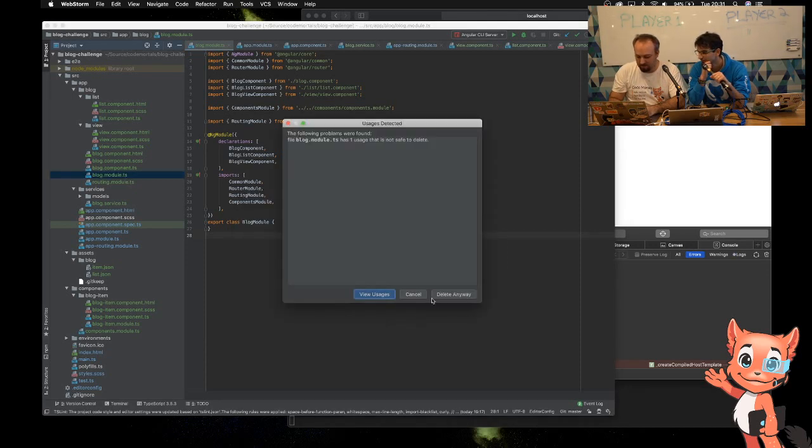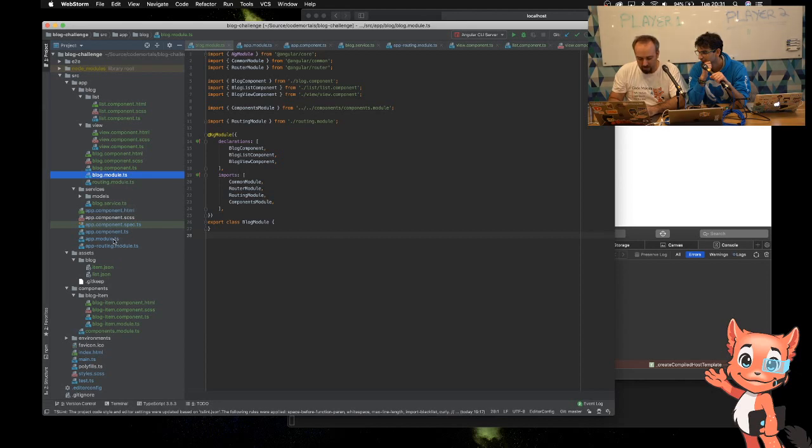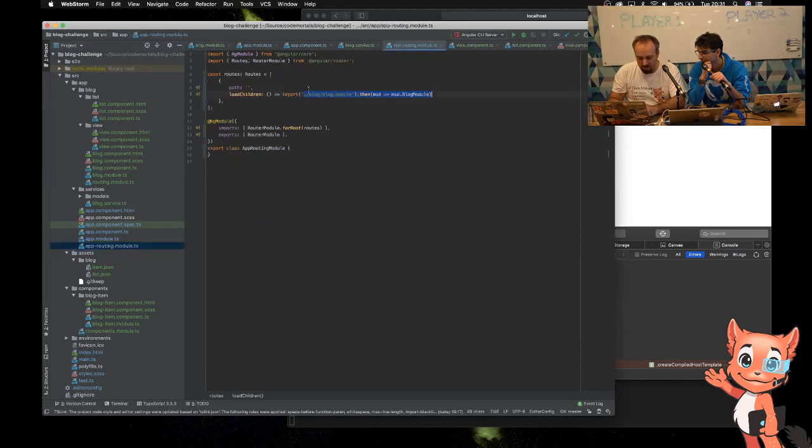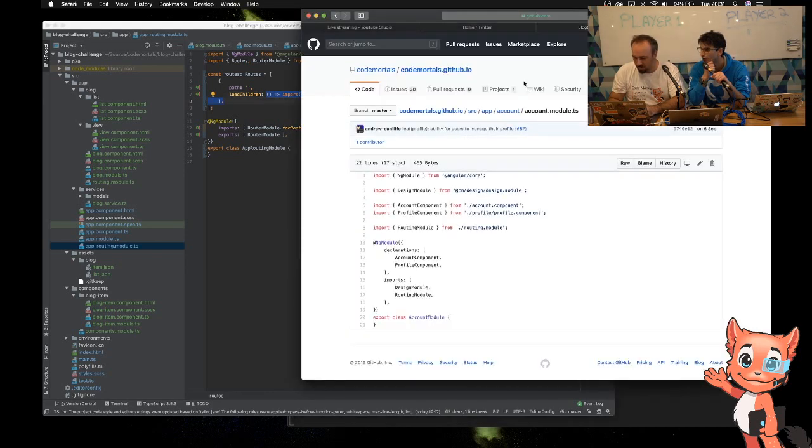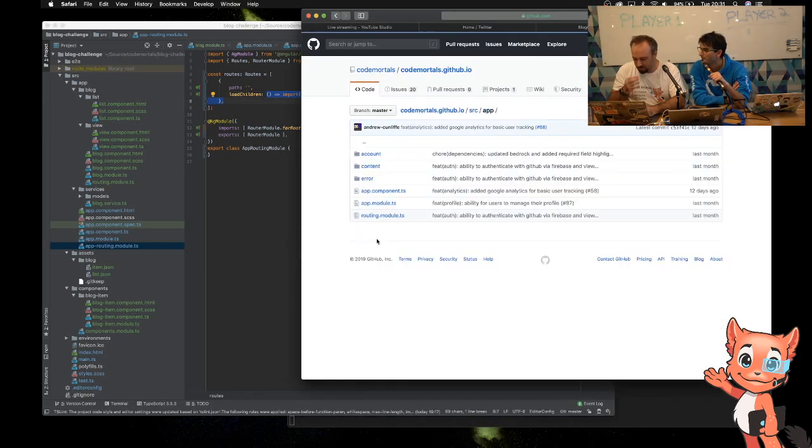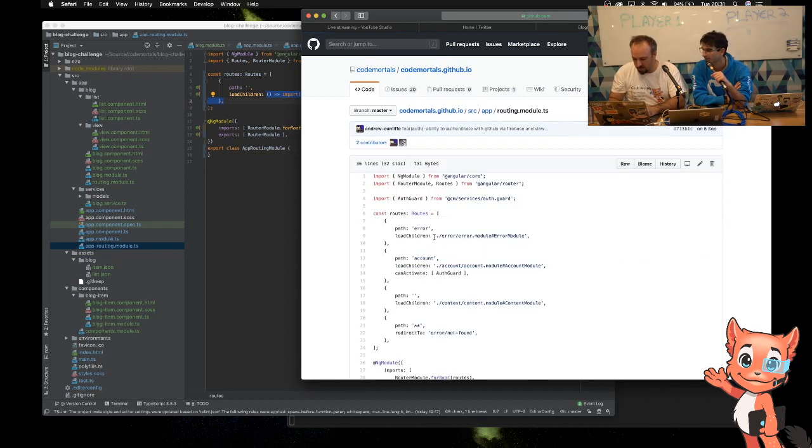Delete that. So it's not safe to delete. Yeah. I could change to the other way of doing the routing rather than doing the new way. I could go to the old school way. I don't think that's going to be a reason though, but we could do that.